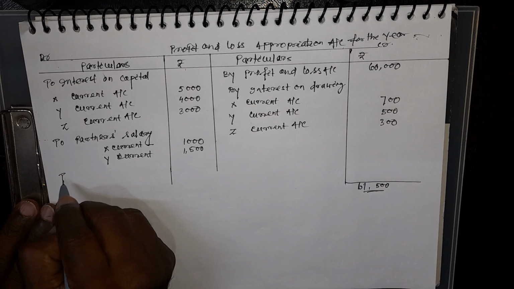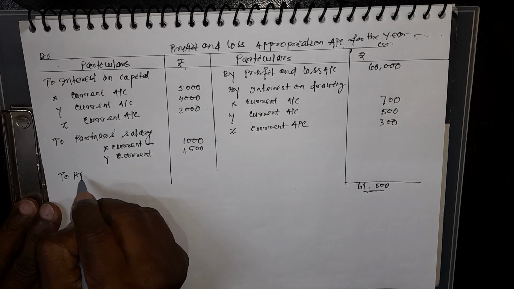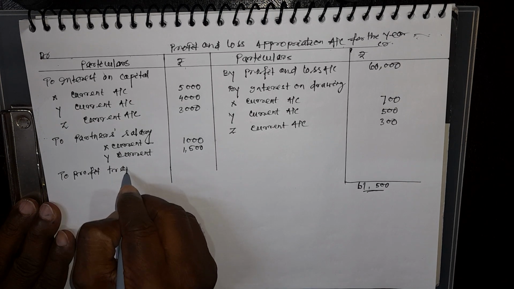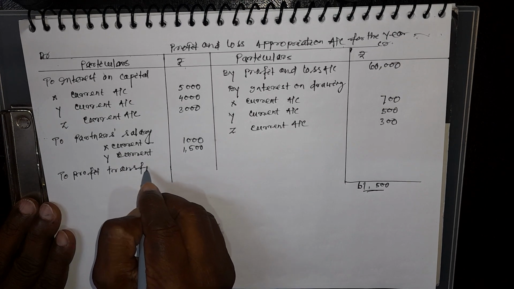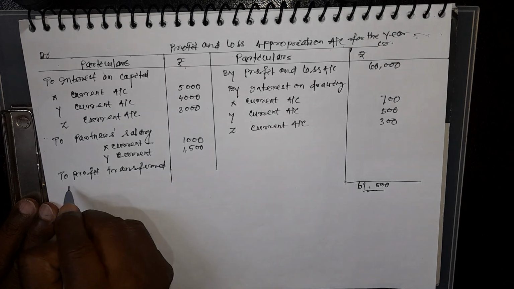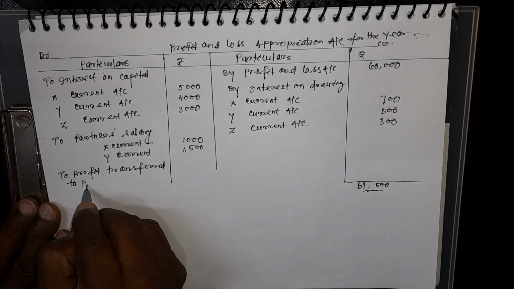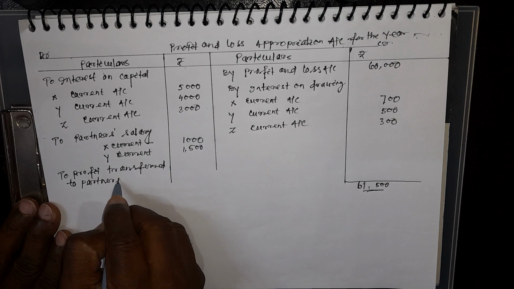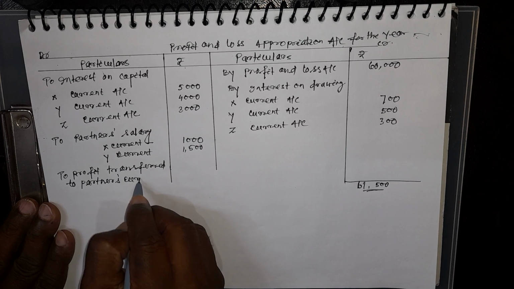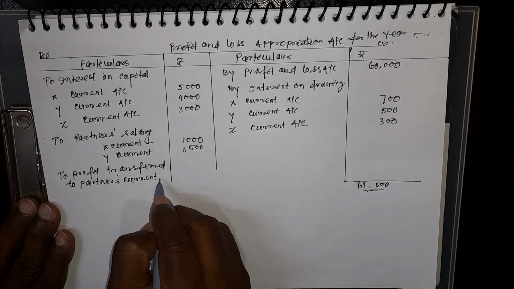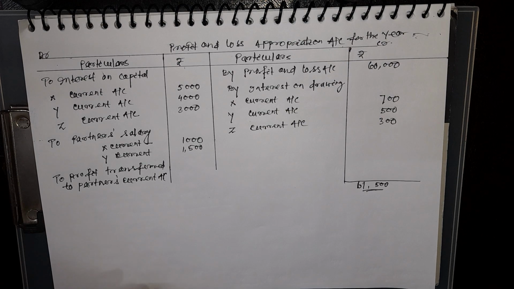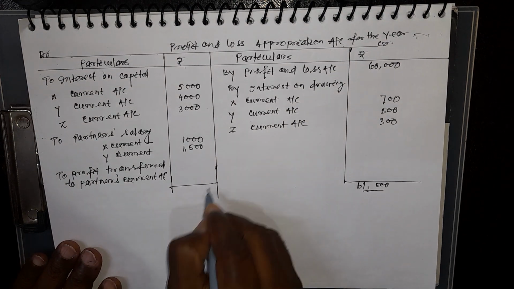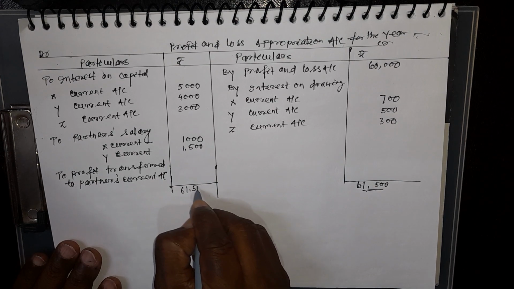So profit transferred to partners' current account. You see now, you have to calculate it: 61,500.